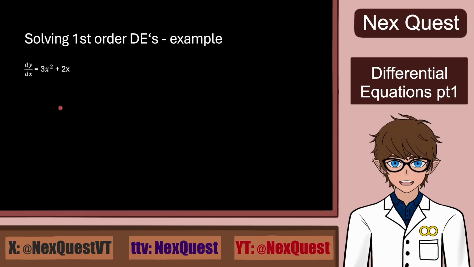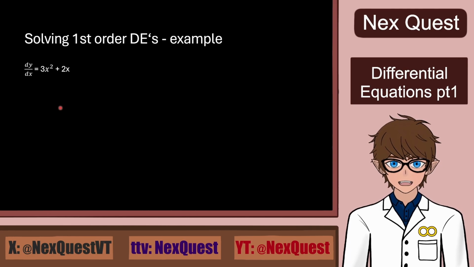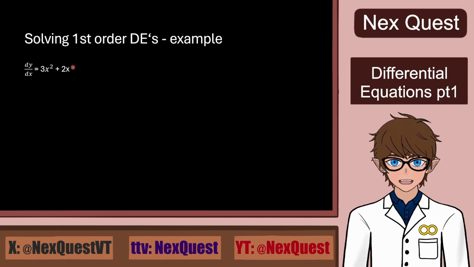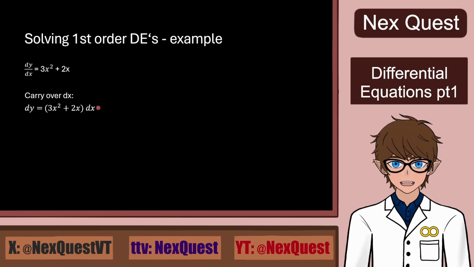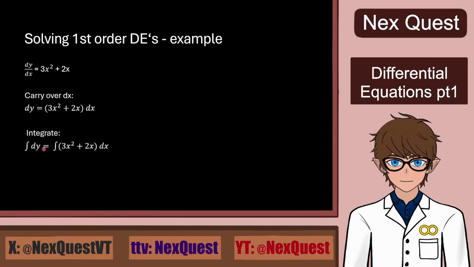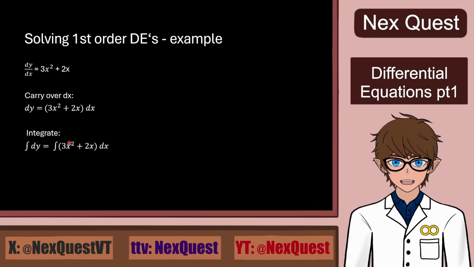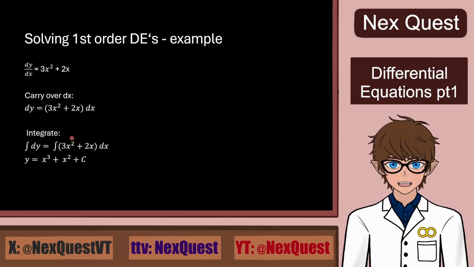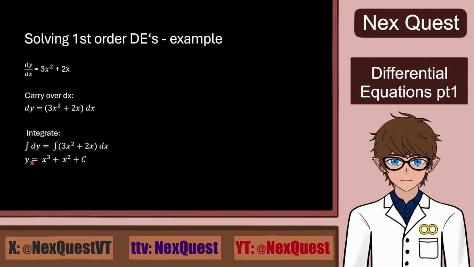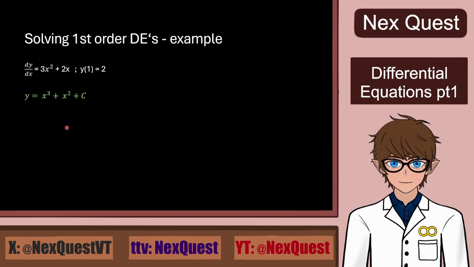Anyway, time for our example. Well, the first one was a demonstration. This is an example. We won't solve as many, as this is basic integration, so we can move forward slightly faster to the harder things. But yes, we have dy over dx equals 3x squared plus 2x. We will move our dx to the right. We will integrate, and we know that this basically gives us this. And then we use the power rule, so we raise the exponent by 1, and then divide by the new exponent. We get x to the power of 3 plus x to the power of 2 plus c, because both constants combine on the same side. And this is our solution.